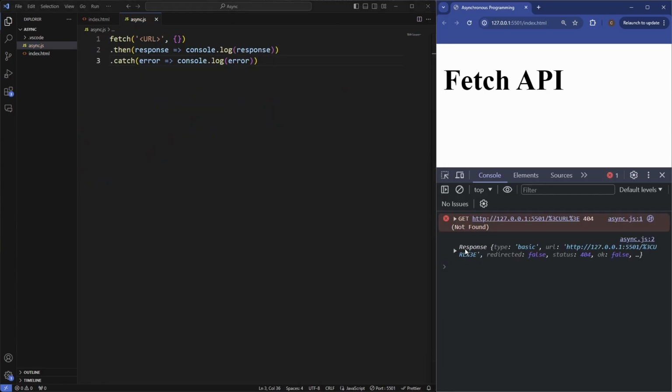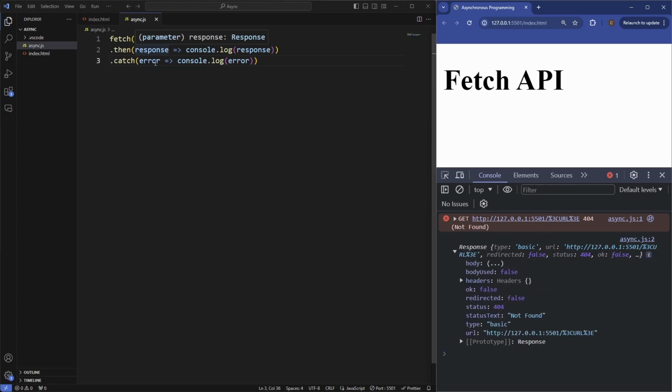Now a couple of things that you can see here. By default the Fetch API is a GET request, so you can see here it's actually trying to get some information from a remote server, and you can see in the response that we've got the status 404 again, saying that it's not found. That's because we haven't included a URL, which again, as I mentioned, is actually required for the Fetch API.